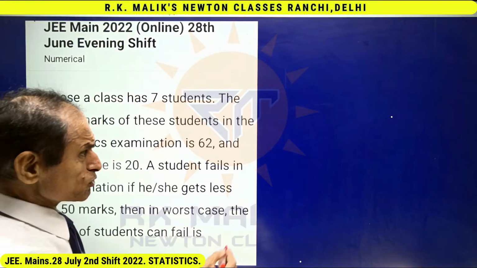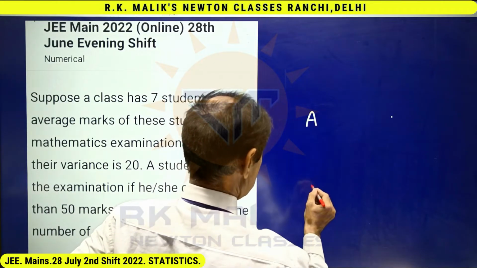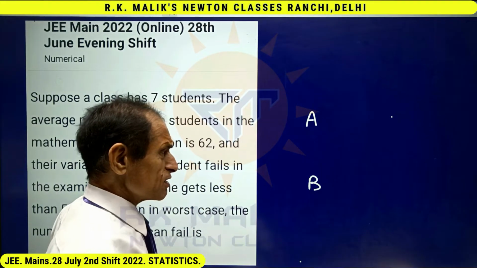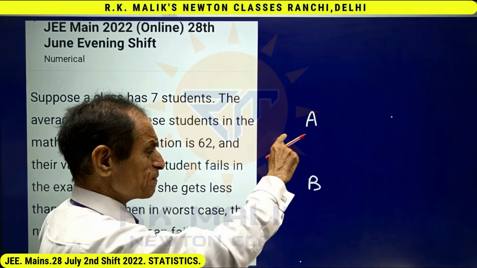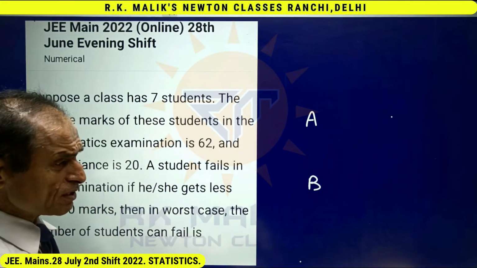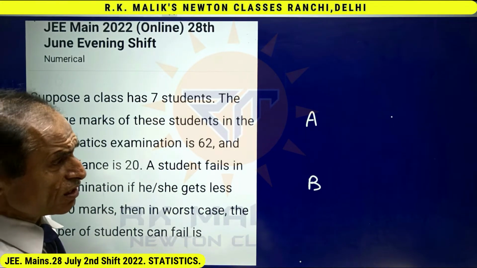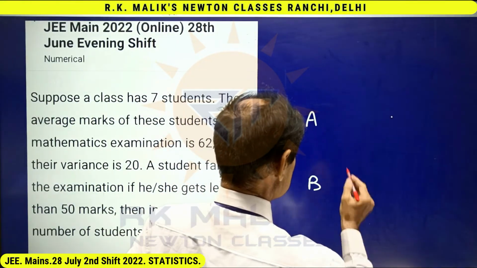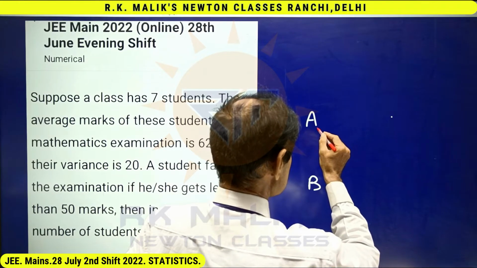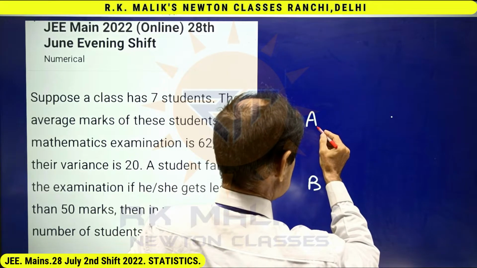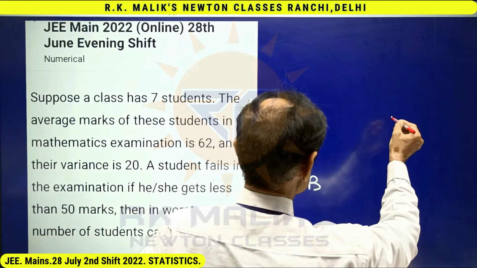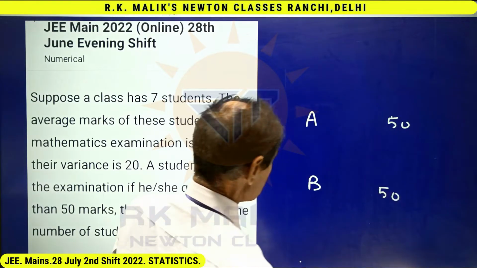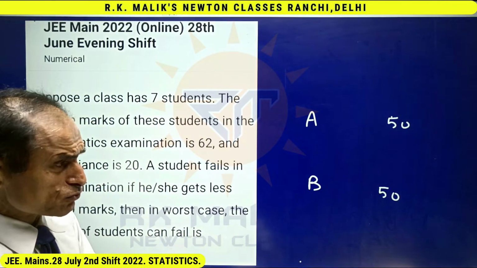For example, suppose there is a batsman A and a batsman B. Suppose the average runs made by batsman A and batsman B after playing, say, 100 matches is the same. Suppose the average runs made by batsman A in 100 matches is, say, 50, and the average of batsman B is also 50.